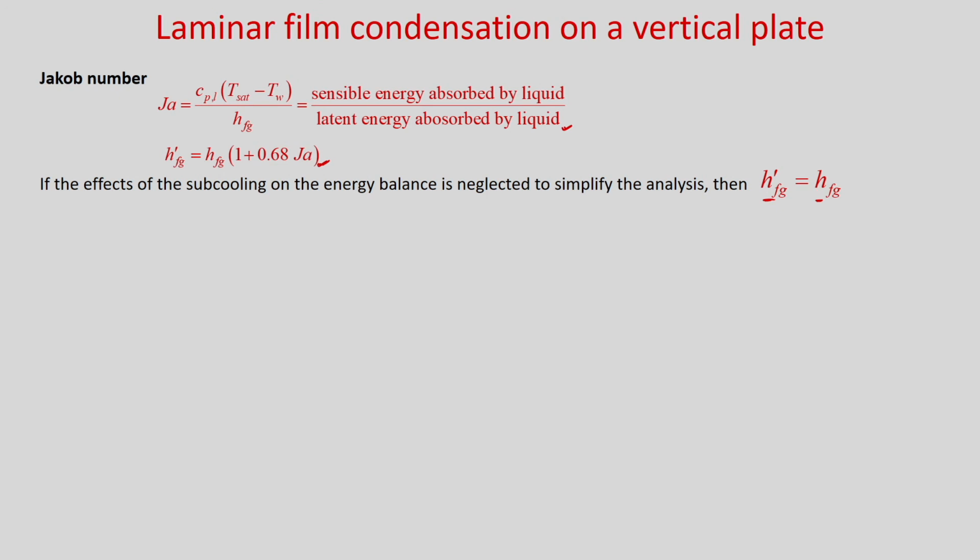Okay. So, now we have done the integration. So, let us put in the original equation and find what is the film thickness delta.